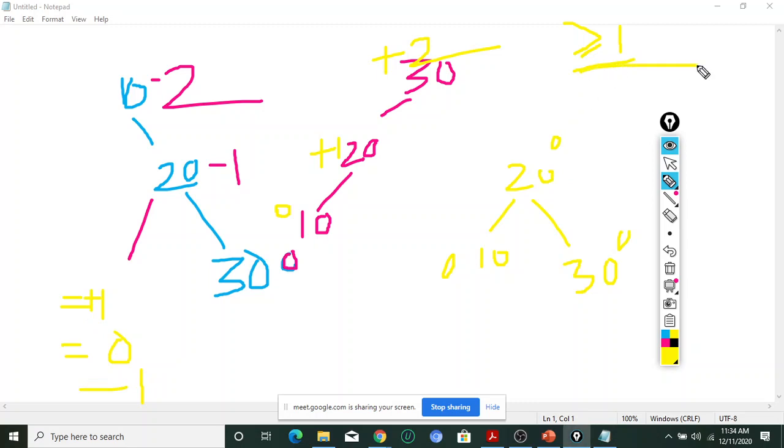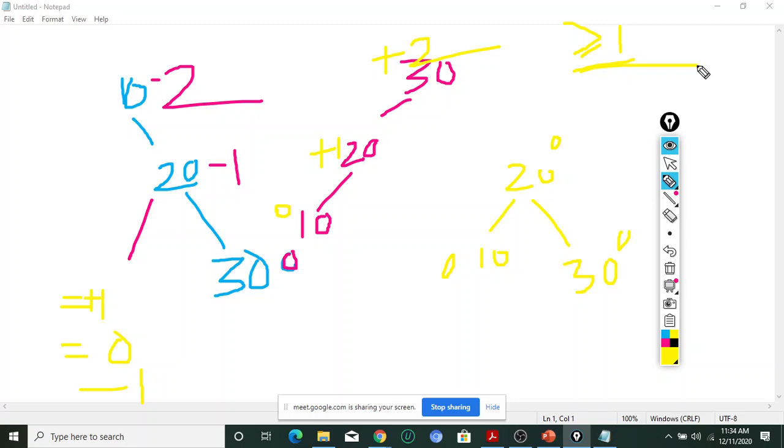So the maximum difference between the height of the left subtree and the right subtree is 1. The left and right subtree of an AVL tree must also be AVL trees, so it is a recursive definition.